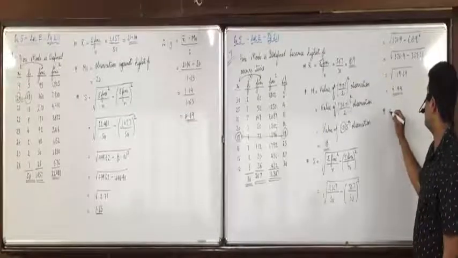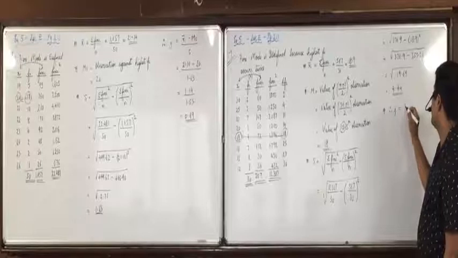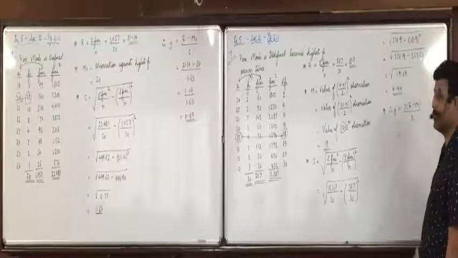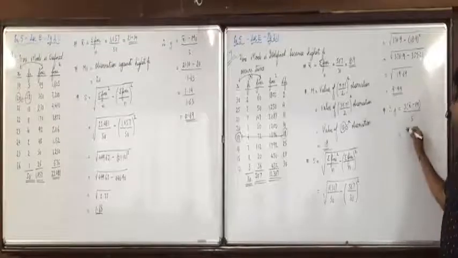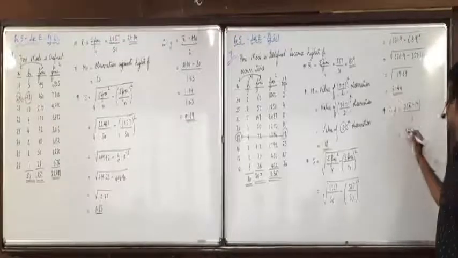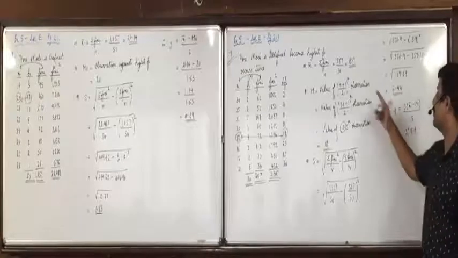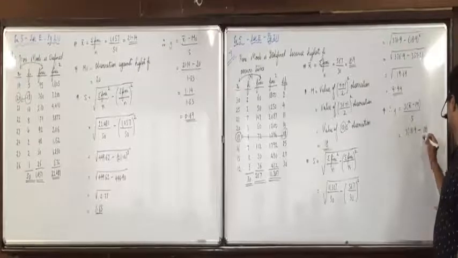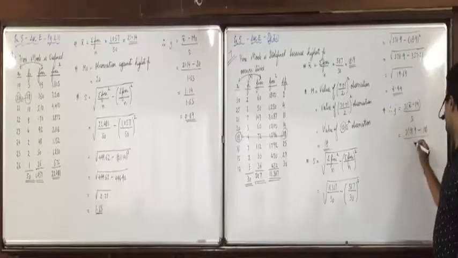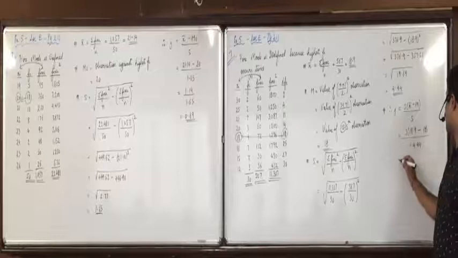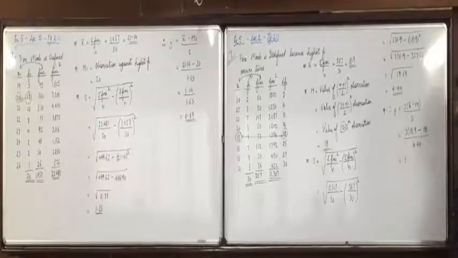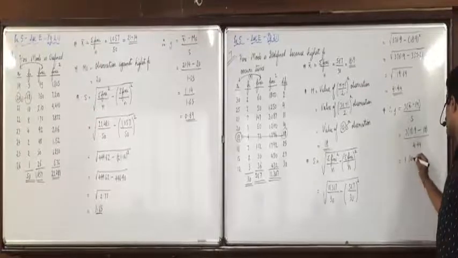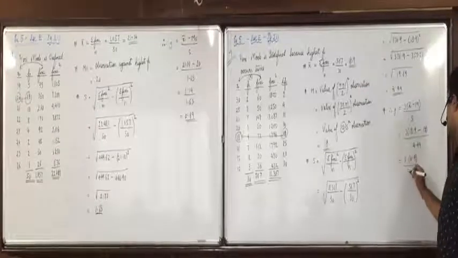Now we'll apply the formula. J is equal to 3 into x bar minus m upon s. So 3 into x bar is 18.9, we obtained that, minus m is 18, upon s, we obtained 4.44. Don't multiply 3 with 18.9, first you solve the bracket. So 3 into 0.9 upon 4.44.